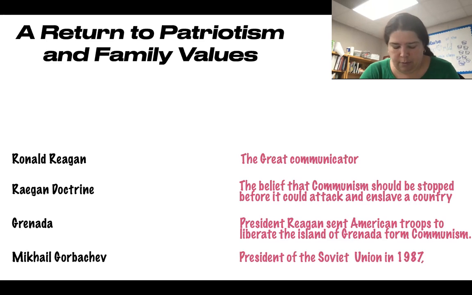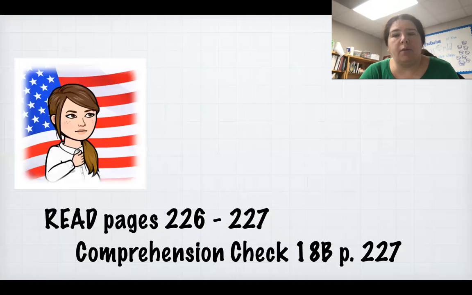So go ahead and read pages 230 to 231. It's very short. You're going to answer the questions on page 231. There's just two about the comprehension check 18D, just two questions. And you're going to read those pages. I don't think I changed the page numbers, but you're going to read pages 230 and 231 and answer those questions.